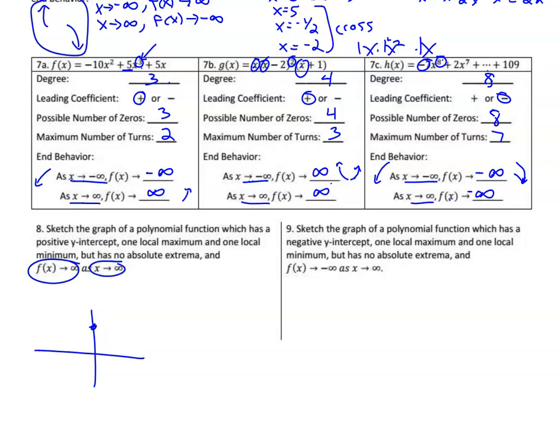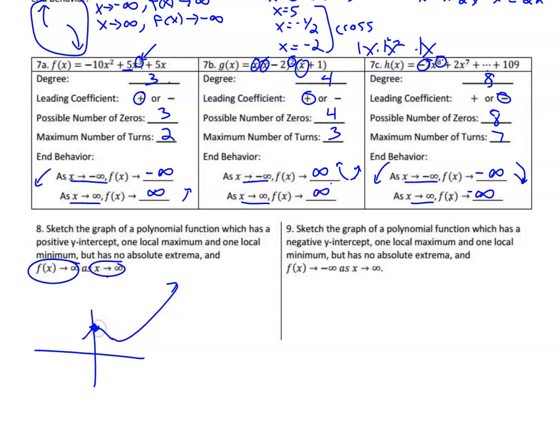So one local max, but no absolute max means somewhere there's the top of a hump, top of a hill. So let's see, one local max and one local min. And when we say no absolute, it has to go up to the right.